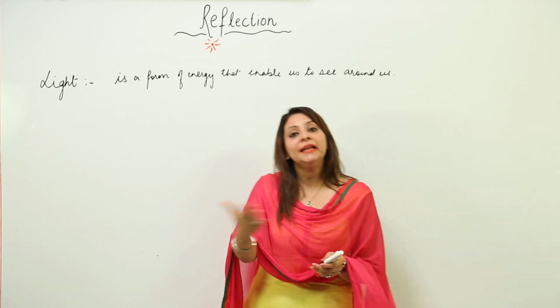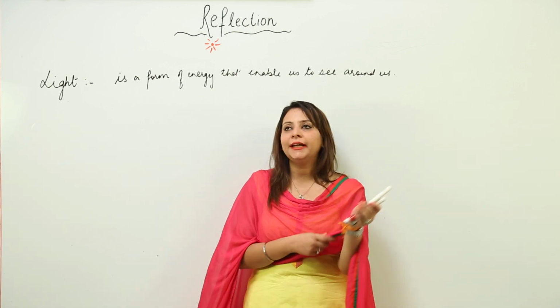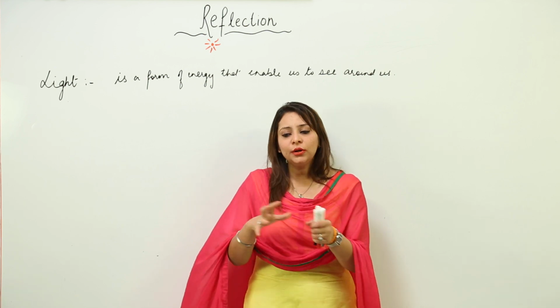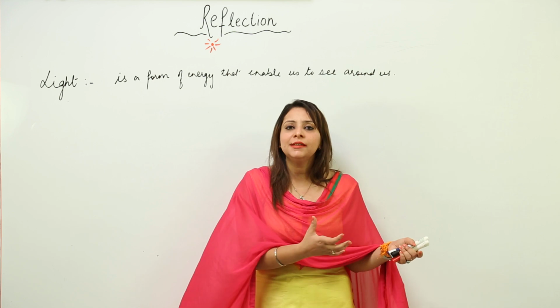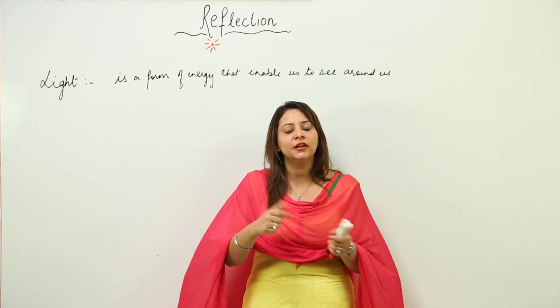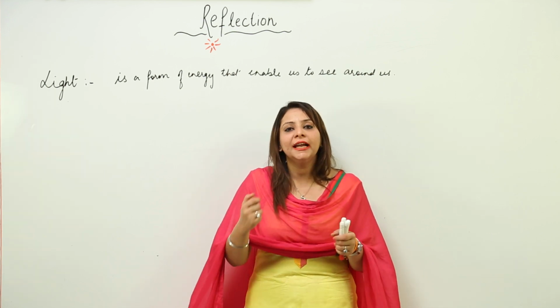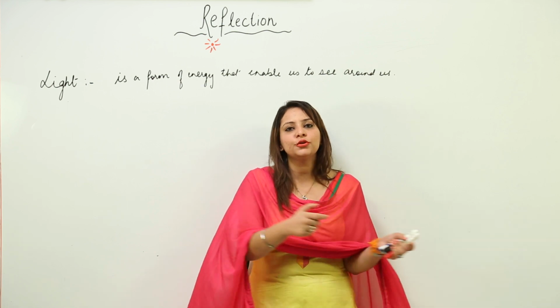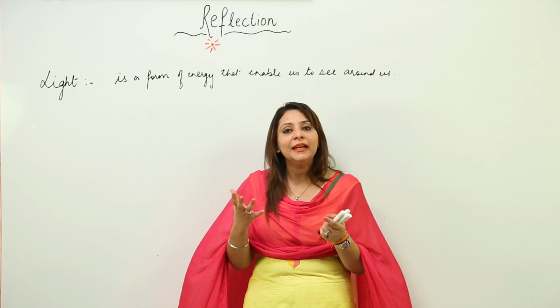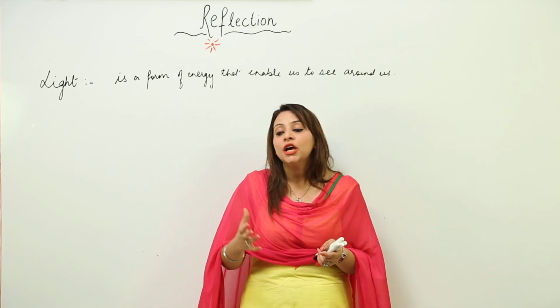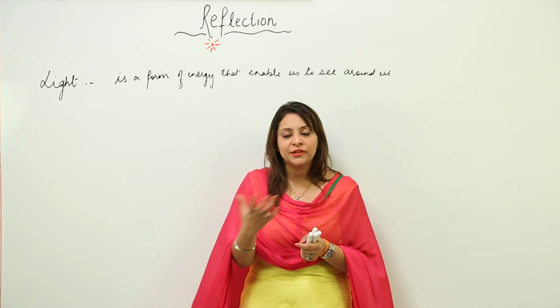But if there isn't any light in the room, suppose you enter a cinema hall, you are not able to see your seat, you are not able to locate it. Then there are certain persons standing who switch on the torch and take you to your seat, because there is a lot of darkness, there is no light inside, that's why you are not able to see anything when you enter a dark room.